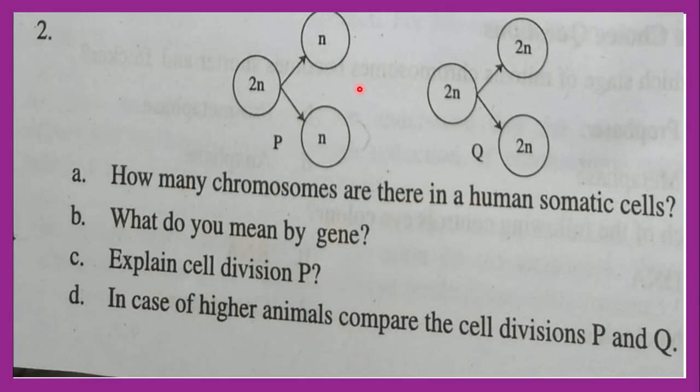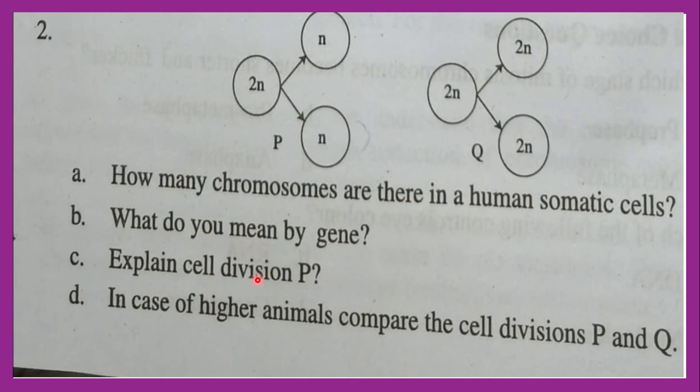Then next, 2 number creative question. Everybody observe these two figures. This 2n means diploid, and from diploid here haploid cells are produced, but in the Q figure there is diploid, and from diploid, 2 diploid cells are produced. So how many chromosomes are there in a somatic cell? Here the answer will be 23 pairs of chromosomes. What do you mean by gene? Gene is the controlling of all the visible and invisible signs and characteristics of all organisms, or a particular segment of DNA is called gene.